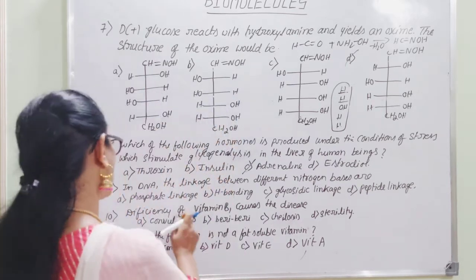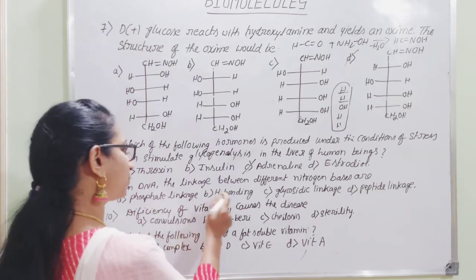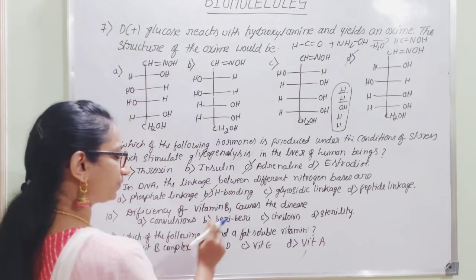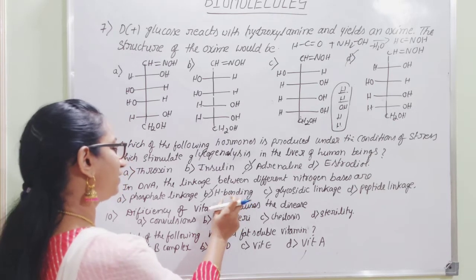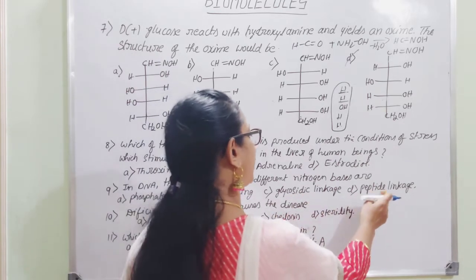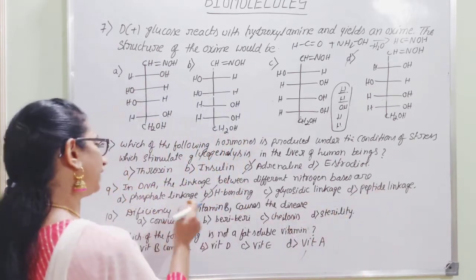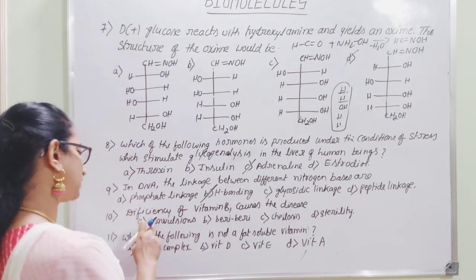So that is through what bond? It is not phosphate linkage, so it is hydrogen bonding. So you can observe that hydrogen bonding exists between two nitrogen bases. It is neither glycosidic nor peptide linkage nor phosphate linkage. So which is the right option? That is hydrogen bonding.